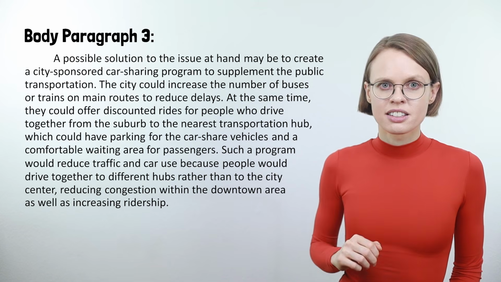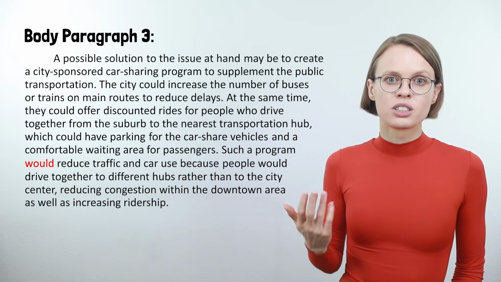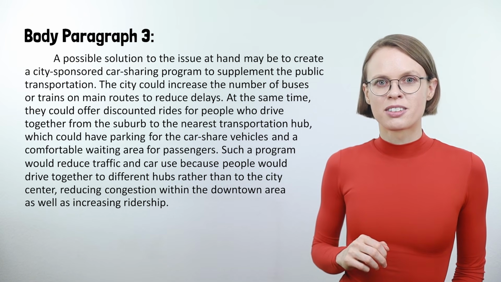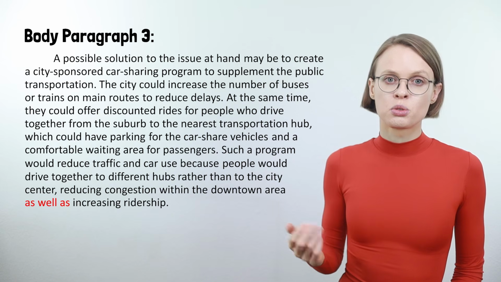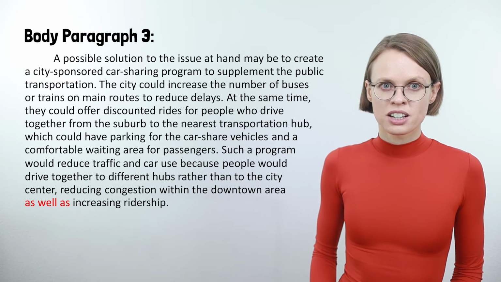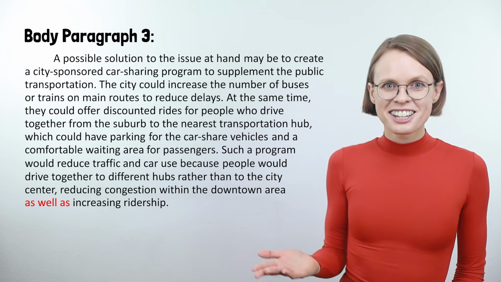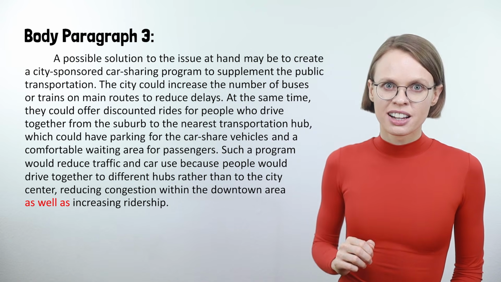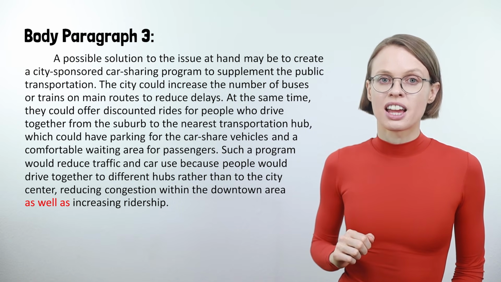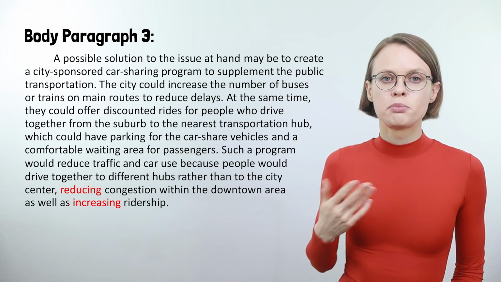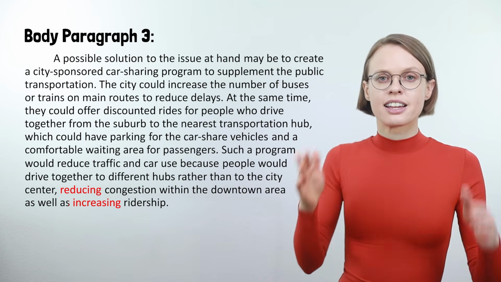As you see, the sentence uses "would," which is another conditional verb that shows possibility. I'm also ending this paragraph with "as well as" to show two benefits. But that phrase needs to have words with the same grammatical structure on both sides. I actually went back and checked to be sure because I wanted to end with good grammar, and it's easy to make a mistake with "as well as." Notice I used "reducing" and "increasing," which are both -ing verbs. This sentence is parallel. On to the conclusion.